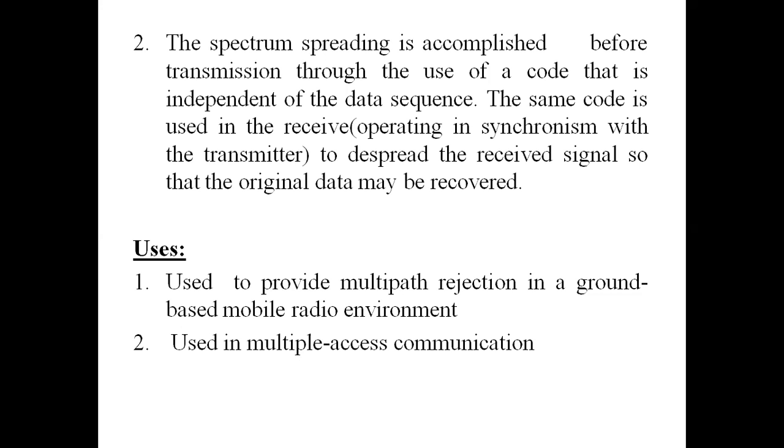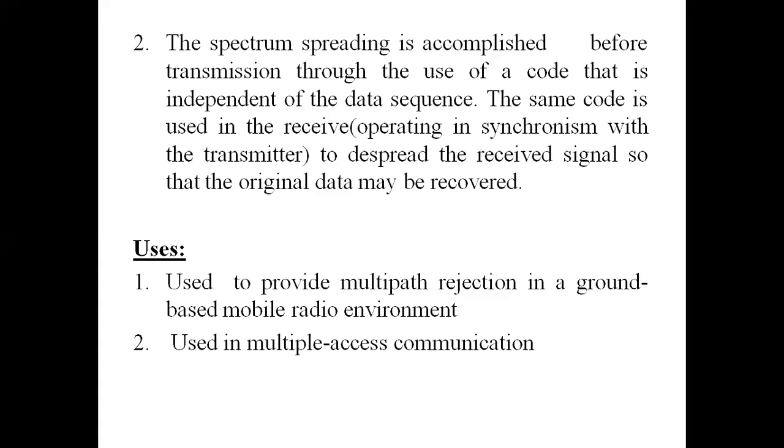So we have an input data sequence. I want to do spread spectrum modulation. So what essentially I am doing is I am spreading the given data using a different code. And I am using the same code in the receiver unit also, on the receiver side, to despread the received signal so that I can recover the original data.